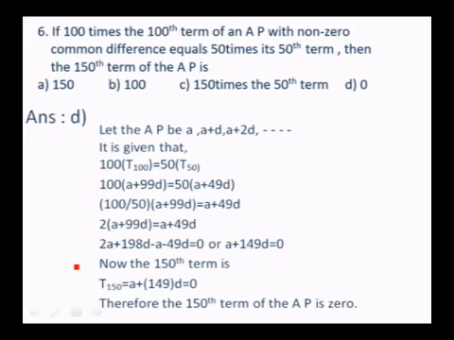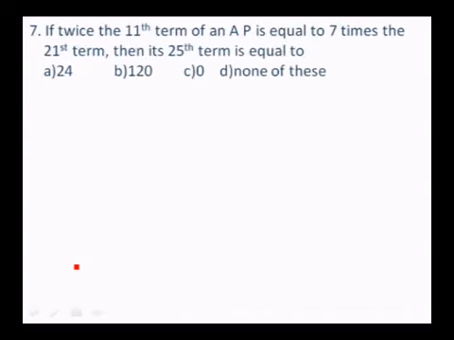ಈಗ 150th term ಗೆ, once again if you use that formula Tn is equal to a plus n minus 1 into d, T150 is a plus 149d is equal to 0. But you have already proved that a plus 149d is equal to 0. You have obtained that result. Therefore, the 150th term of the AP must be 0. So the option is D. So carefully work out this one. It's not very difficult. You can just do that.